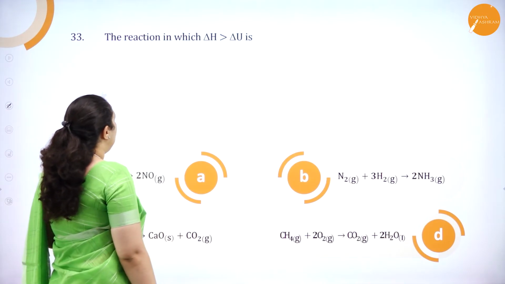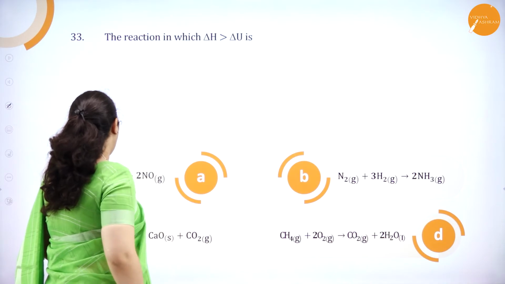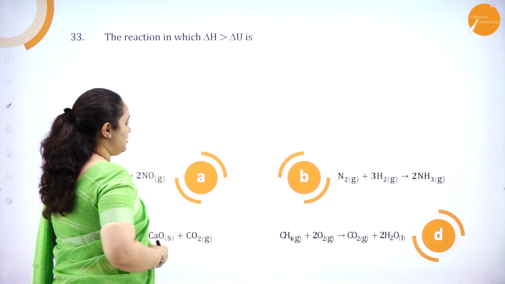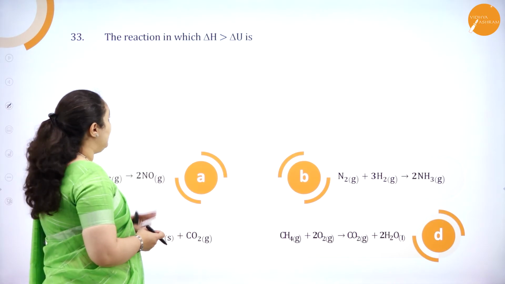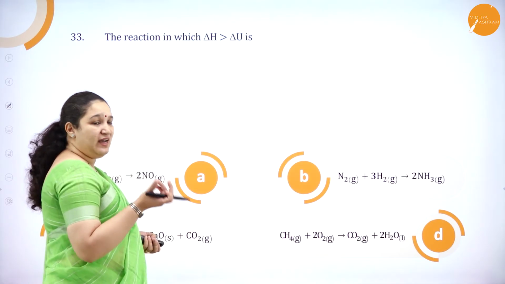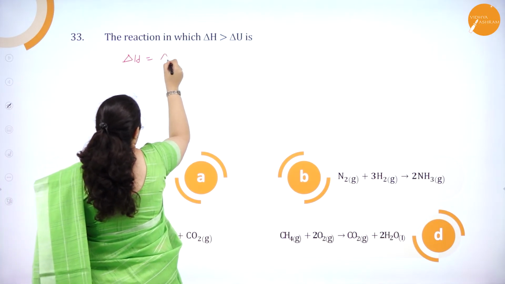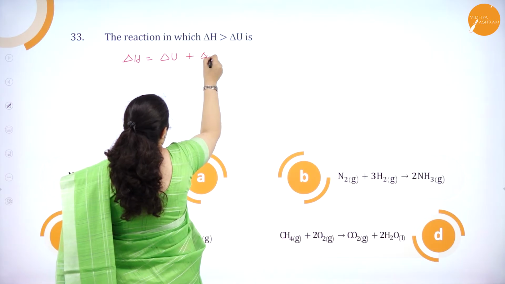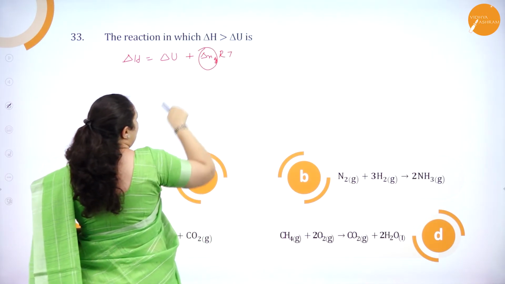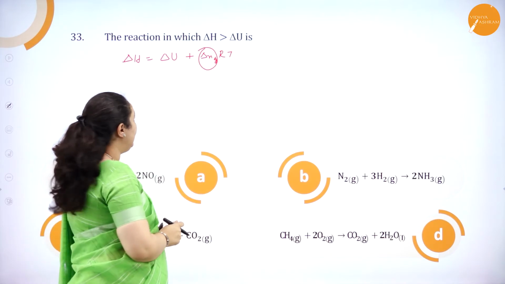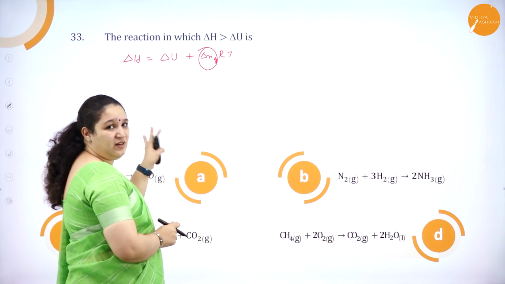Next we have: the reaction in which delta H is greater than delta U. See all the equations, they are very clearly mentioned whether it's a gas or a solid. The relationship between delta H and delta U for reactions is delta H is equal to delta U plus delta ng RT. So if I know the delta n value, I can tell whether delta H is equal to delta U or whether it's greater or lesser.